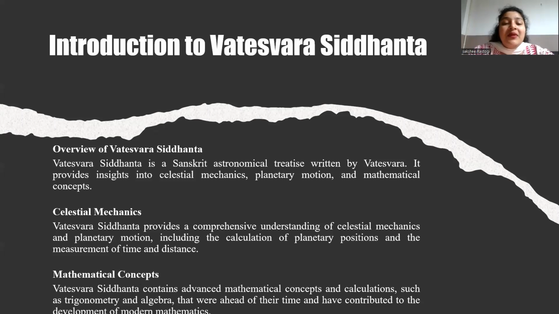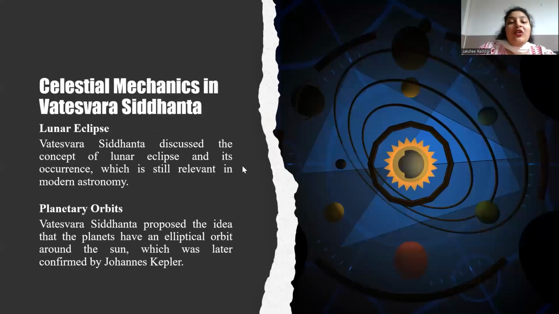So these mathematical concepts were advanced for the times, demonstrating expertise in various mathematical fields, and his work influenced later mathematics and astronomers, contributing to the development of mathematics and astronomy in India and beyond. So, what do you mean by celestial mechanism in the Vateshwar Siddhanta?